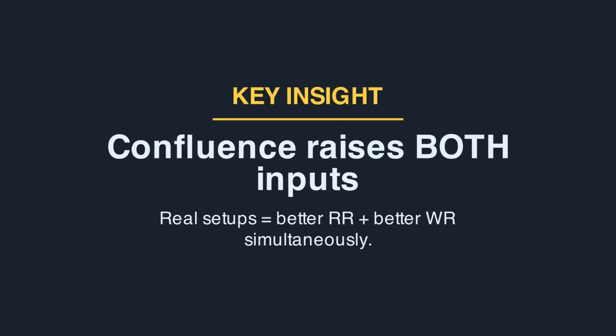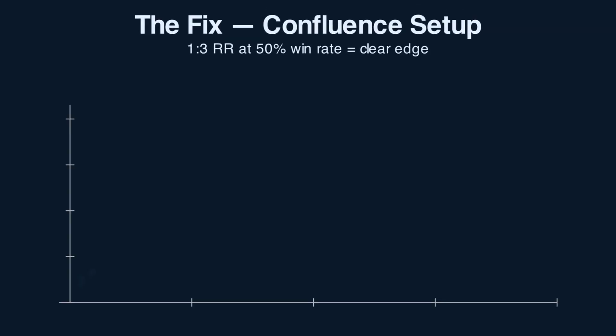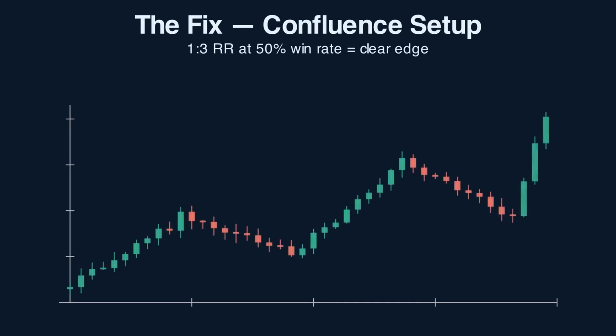shifts in your favor. Now with Confluence, a multi-confirmation setup with 1 to 3 RR and a 50% win rate. 10 trades, 5 winners at 3 R each equals 15 R, 5 losers at 1 R each equals 5 R, net 10 R of profit over 10 trades. That's not a treadmill, that's a real edge. The RR looks the same on paper as the previous example, but the win rate is 20 percentage points higher because the entry filter eliminated the bad setups. Same RR, completely different P&L.